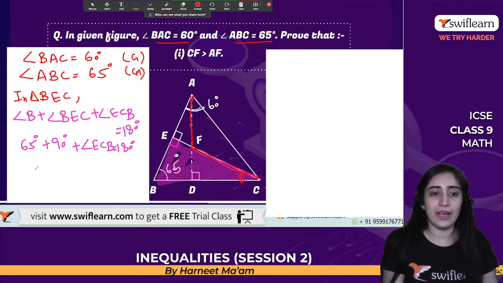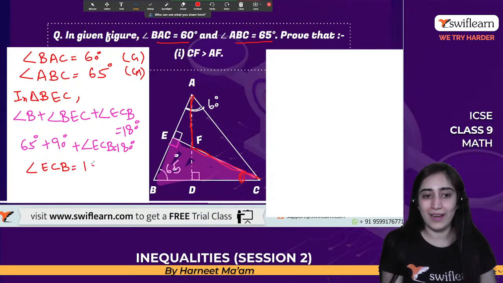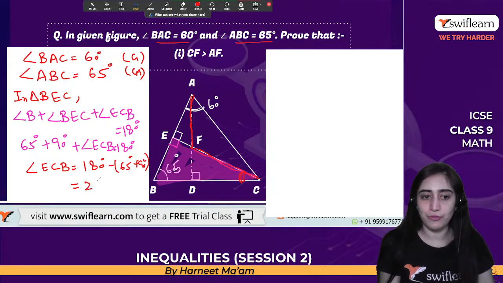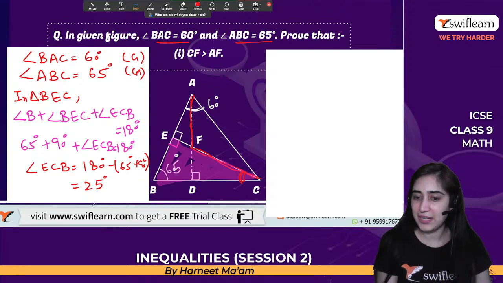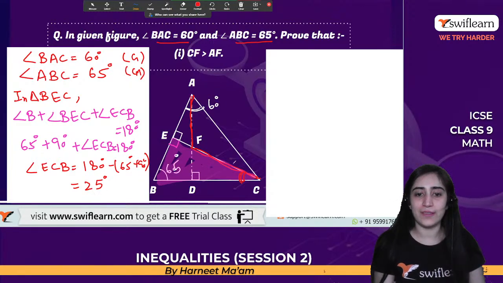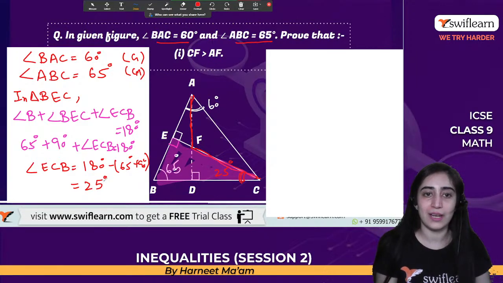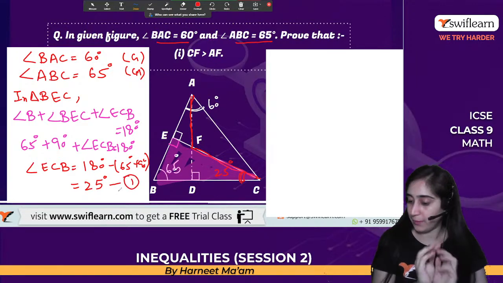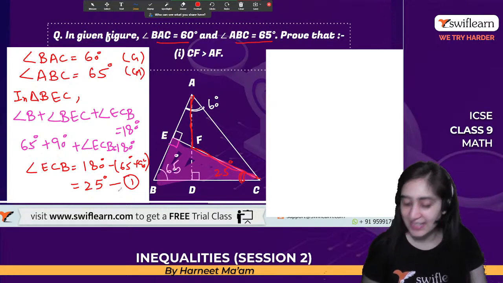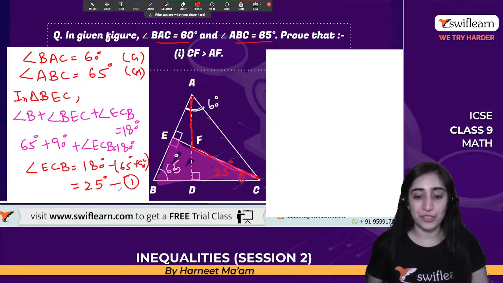All right. So now I know angle ECB is equal to 180 degrees minus (65 degrees plus 90 degrees). That gives me the answer of 25 degrees. Am I right? All right. So here I go. I got that this angle, BCE or ECB, is equal to 25 degrees. So let's name this equation number 1. Sorted, guys? Is it easy? Yes. All right. Now I know this is equation number 1.